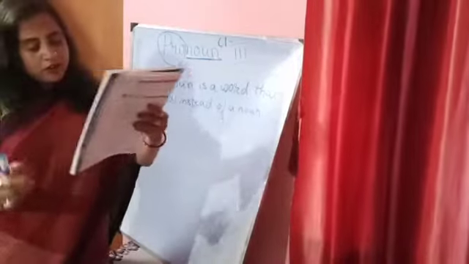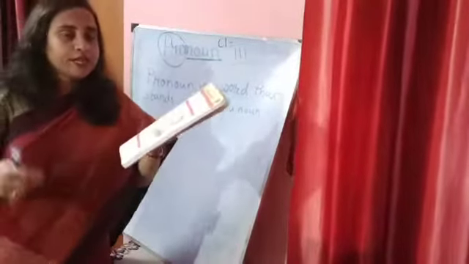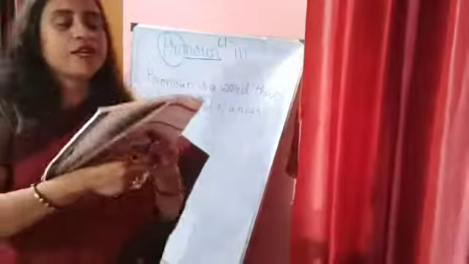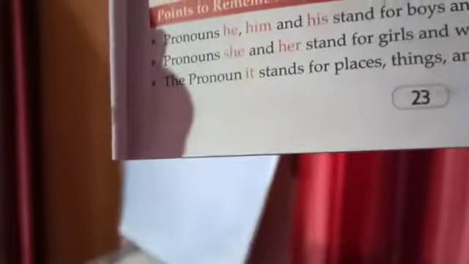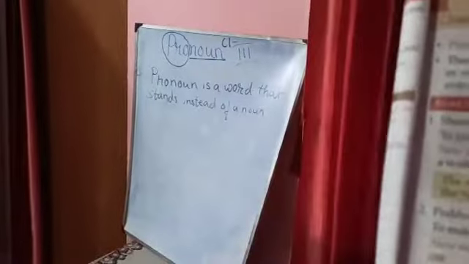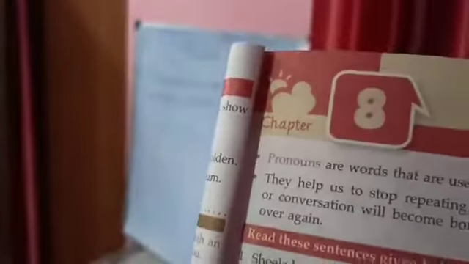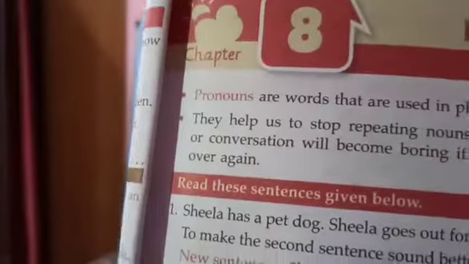All of you, my dear children, open your book to page number 23. The page number is 23. All of you open your book, pronoun, see, and the page number is 23. First, you see this, what a pronoun is.